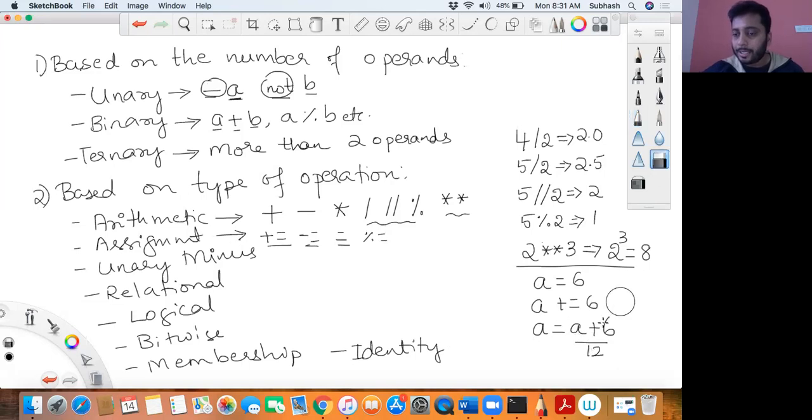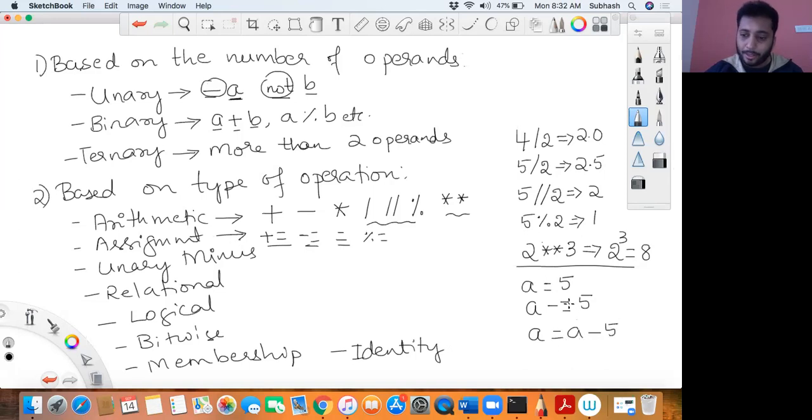Now you know this thing, right? A is equal to 6 is nothing but 6 getting stored into a. This is an assignment operator. Now suppose I say a is equal to 5, and then a minus equal to 5, then this becomes a is equal to a minus 5, which is nothing but 0. 5 minus 5 is 0, so 0 gets stored into a.